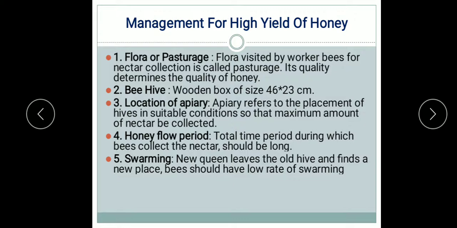Next, swarming. For the reproductive purpose, the new queen leaves the old hive and finds a new place. This process is known as the swarming. And frequent swarming is not good for good yield of honey. So in beekeeping, such varieties are preferred which have low rate of swarming. So understood? Swarming, where the new queen leaves the old hive and finds a new place. So here the variety of bee should be chosen in a way that has low rate of swarming.